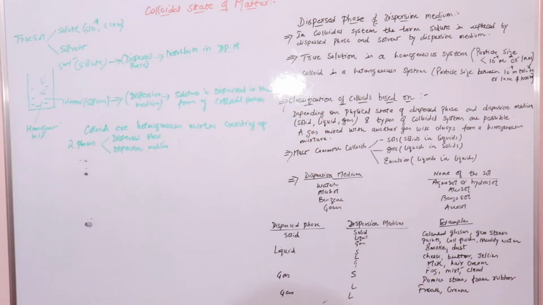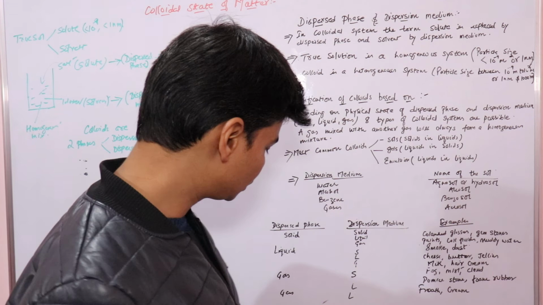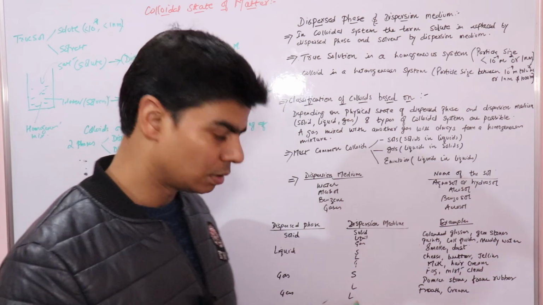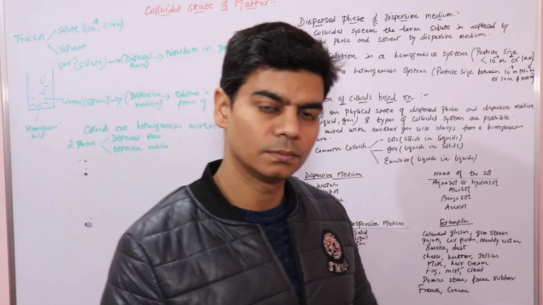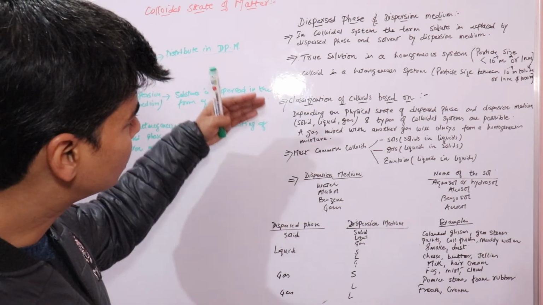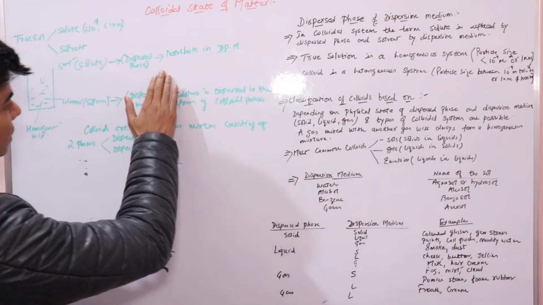We are almost done with the classification. There is one more example, soap lather. Soap lather is where gas is dispersed in liquid, which results in lather. So these are the examples. Just go through all this once, and make sure you understand the concept of dispersed phase and dispersion medium.